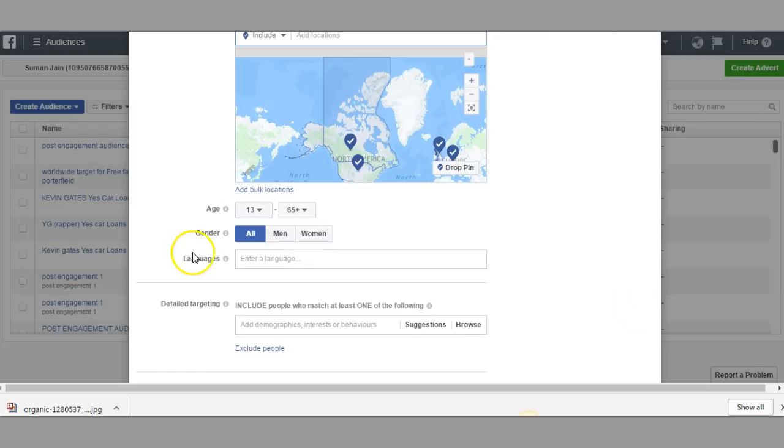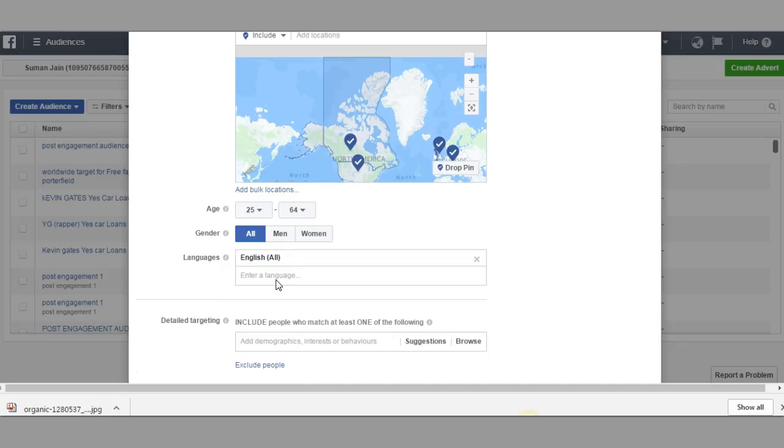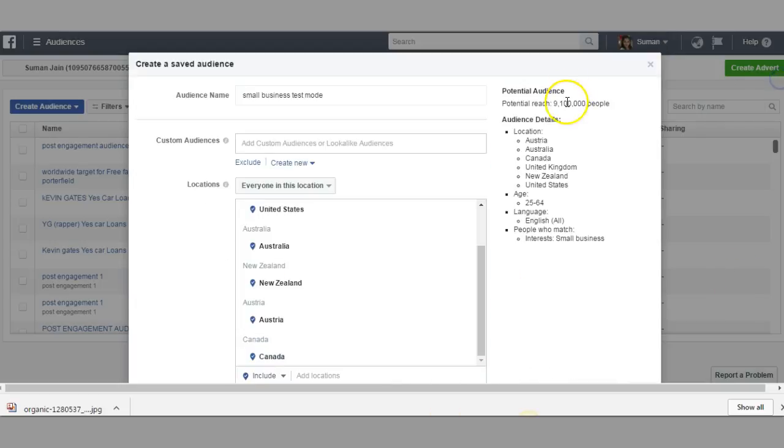Here you can see age. I wanted to focus on 25, I would stick with 65, or I would go back and even go for 64. I would always select with testing with gender, male or female or all, as I showed you. Language is English, because the material which I have is only in English as of now. Here what I target is small business. You can see over here the audience and the potential reach I have with all these countries.